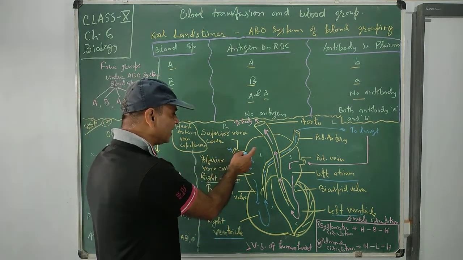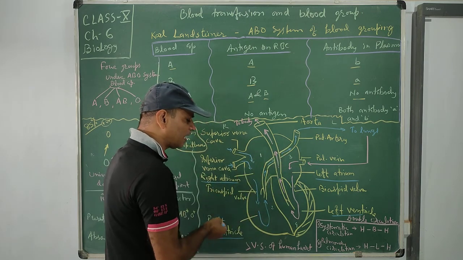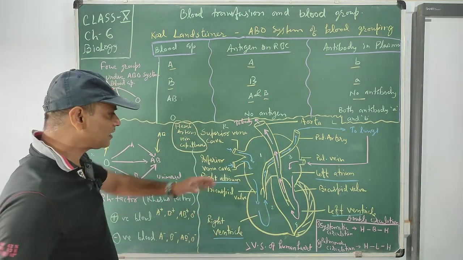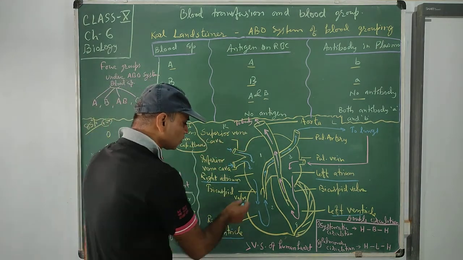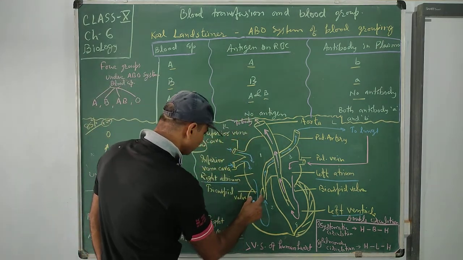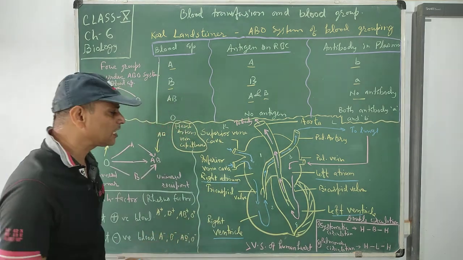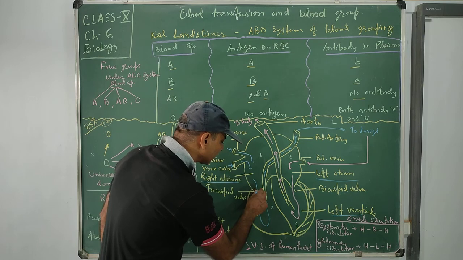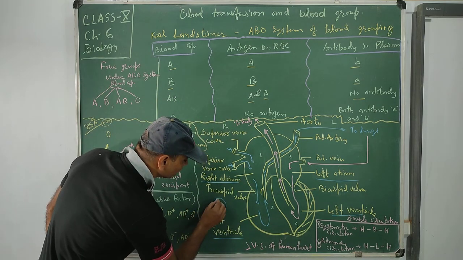When we receive the blood, it is sent to the next chamber, that is, from the right atrium to the right ventricle, through a valve called the tricuspid valve. Why tricuspid? Because it is made up of 3 flaps.